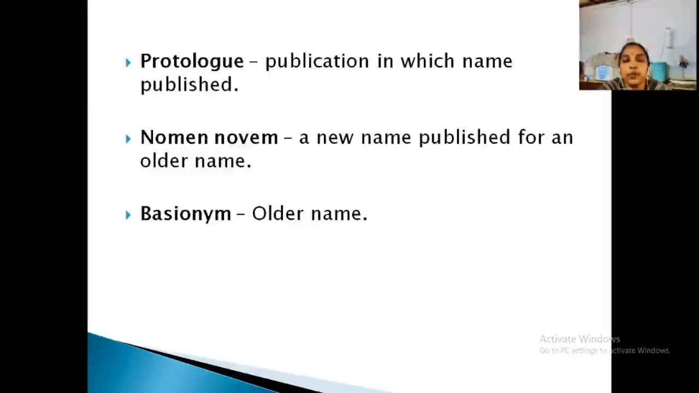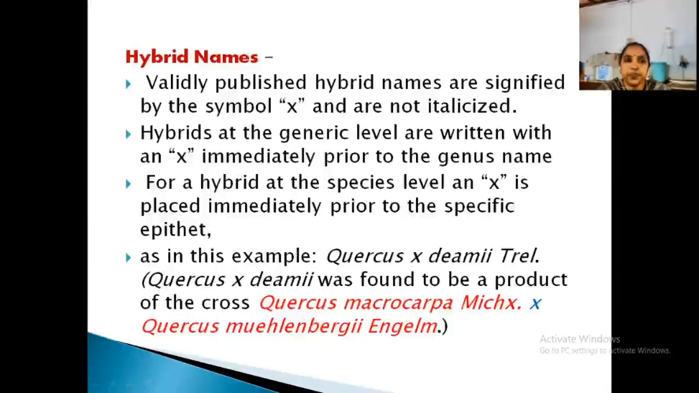Actually, the older name is the one based on which the new name is published. That is what? Basionym. Clear? Okay. Now, how can you name a hybrid?